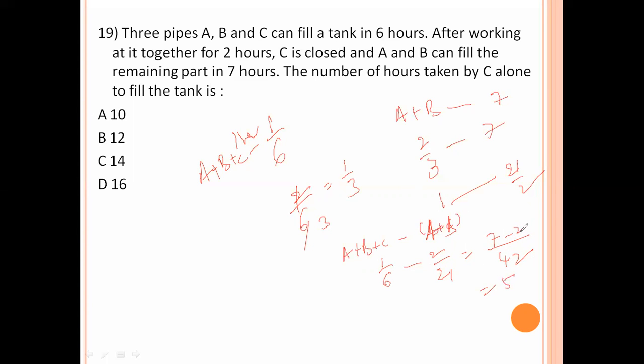Now 7 minus 2 is 5, so 5 by 42. Then 2 times 2 is 4, 7 minus 4 is 3, so 3 by 42, which is 1 by 14. 1 by 14 is the 1 day work of C. So C alone completes in 14 days. Option number C is the right answer.